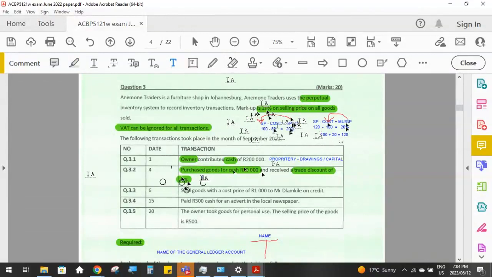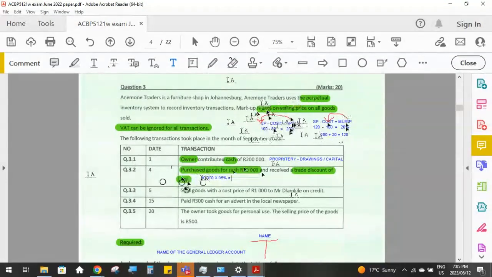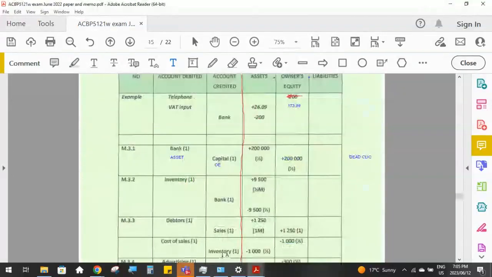Okay, so your calculation will be 10,000 Rand times 95%, or you could say 10,000 times 5% and then subtract the 5% from the 10,000, or you can say 10,000 times 95%. Either way will give you the same answer, which means that the amount that you actually paid for your goods was 9,500. So our transaction is going to be for 9,500 Rand.